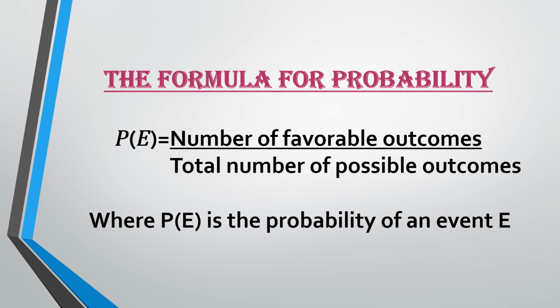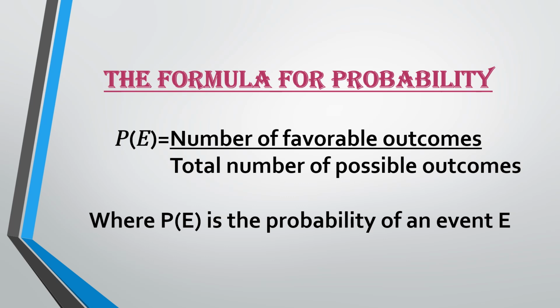Next is the formula for calculating the probability. So the first and foremost thing is the formula. The formula says P of E. P of E is the short form of probability of an event. P of E is equal to the number of favorable outcomes upon the total number of possible outcomes.